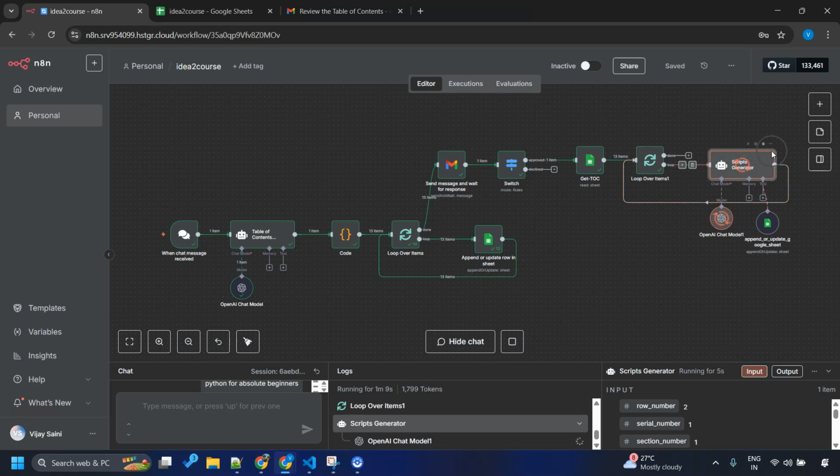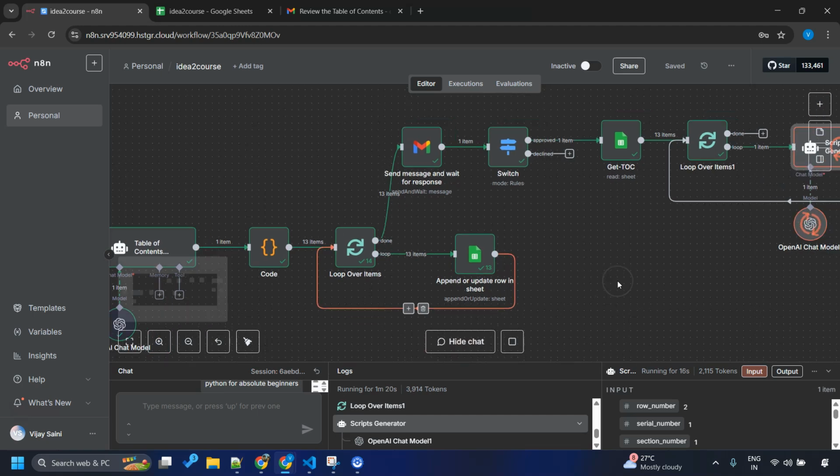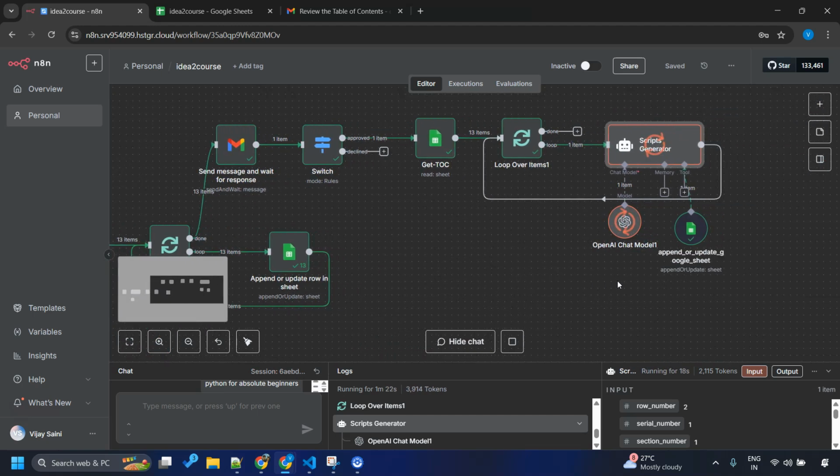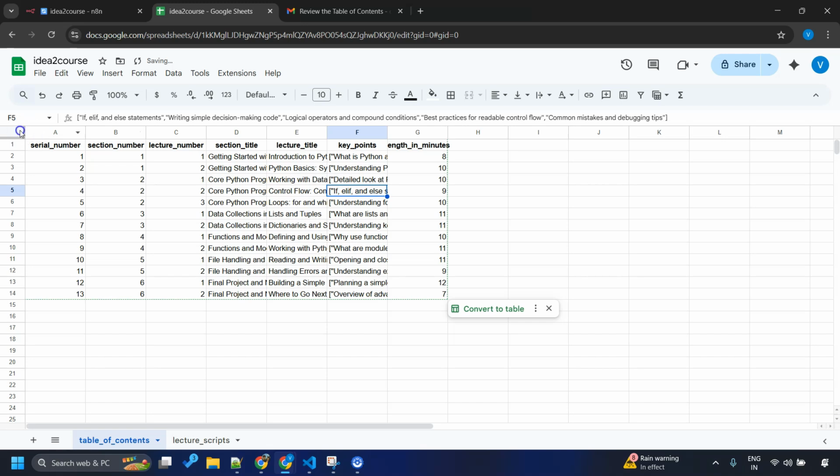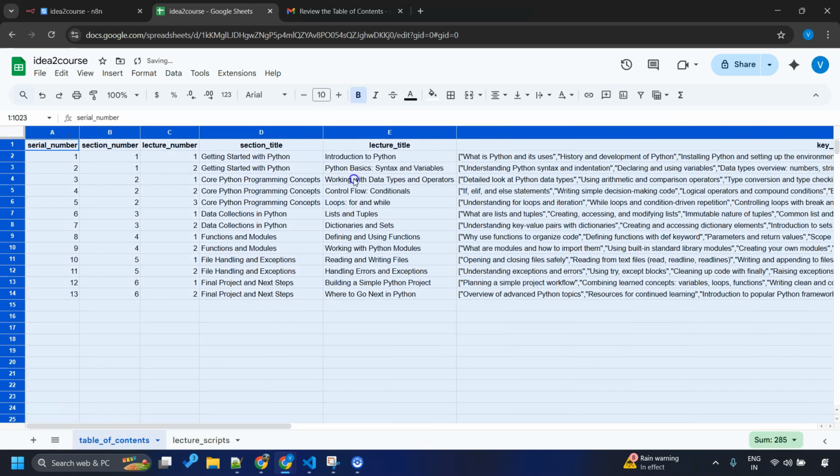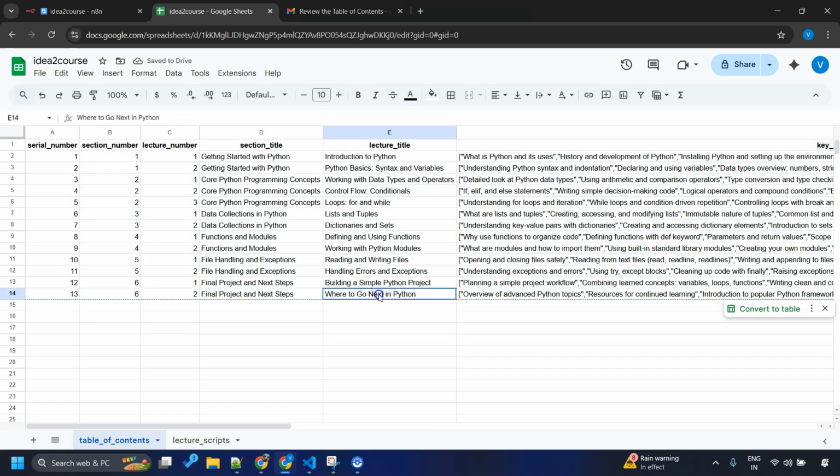And as we can see, now the workflow is generating the scripts for us, and it will use the tool that we have given it for adding those scripts to our Google Sheet. Yes, let's wait for its completion. If we take a look at the table of contents, we have these lectures which seem suitable for introducing to beginners.